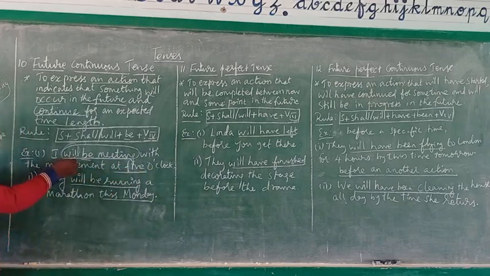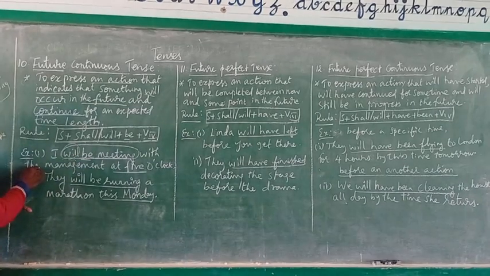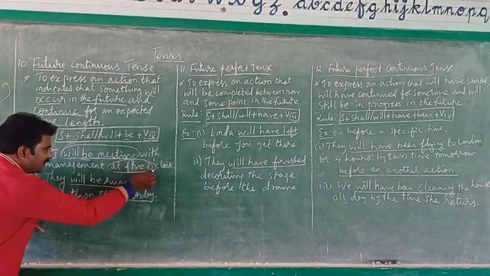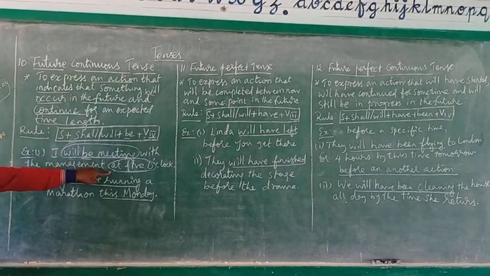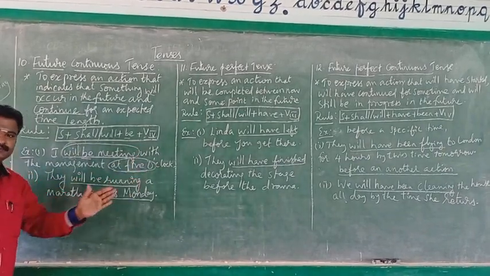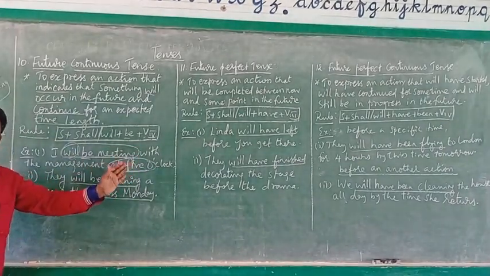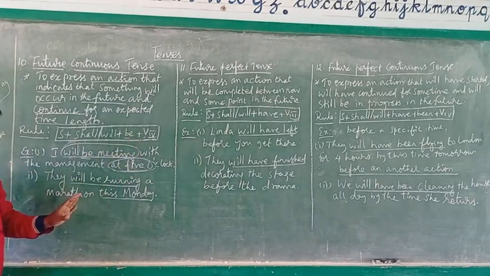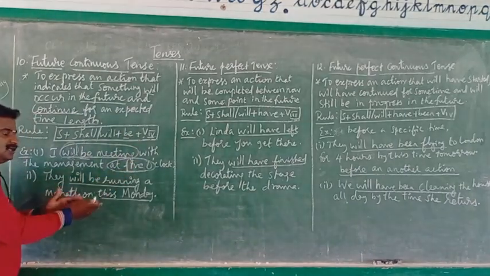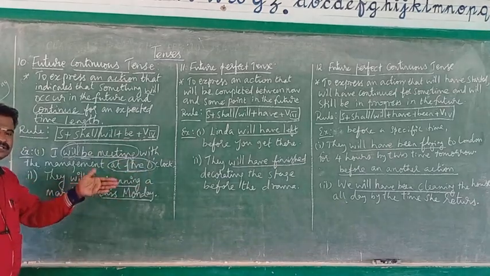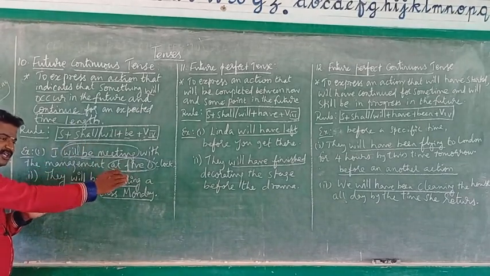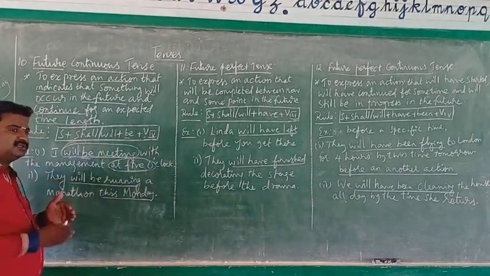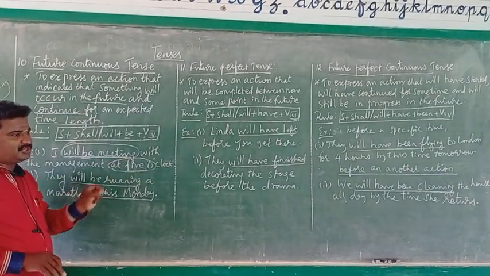So which action does this mean? Meeting the management. Clear? Meeting the management is an action which will occur at 5 o'clock in the evening. So this is the action which will be initiated in the future, and it will be going on. The meeting will be going on for an expected time length. For example, if the meeting starts at 5 p.m., it may end at 6 or 7, so there will be a time period. So the action should be initiated in the future, and also it will be continued for the time duration.